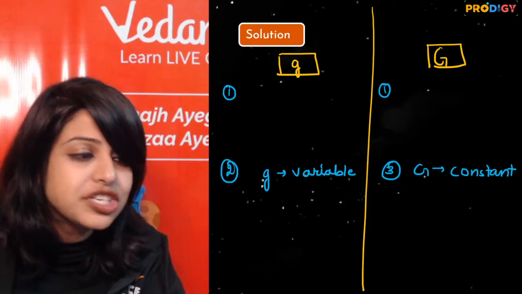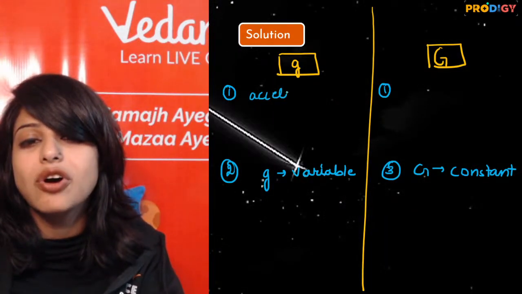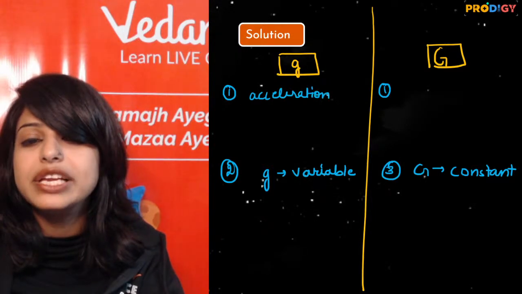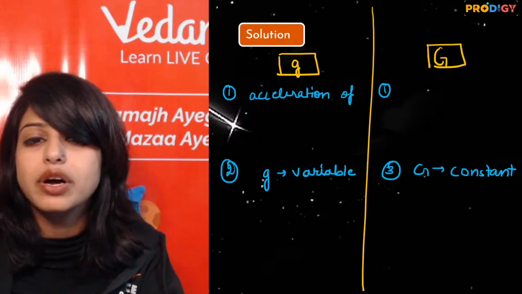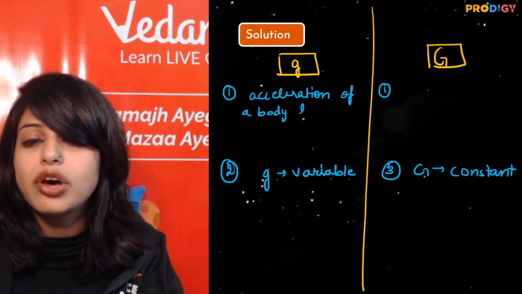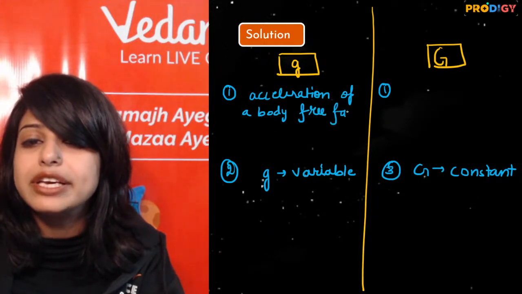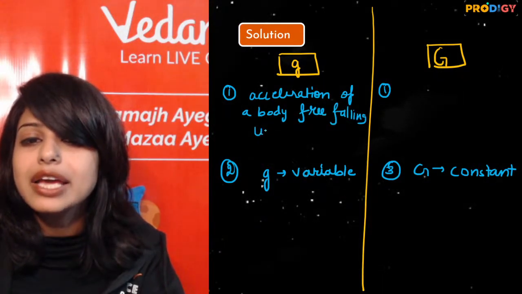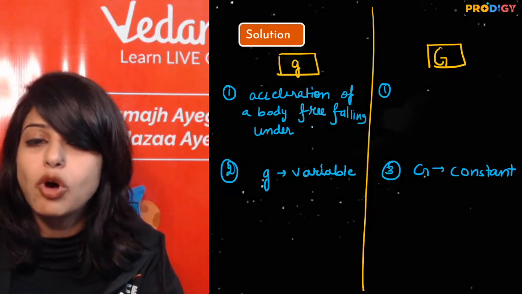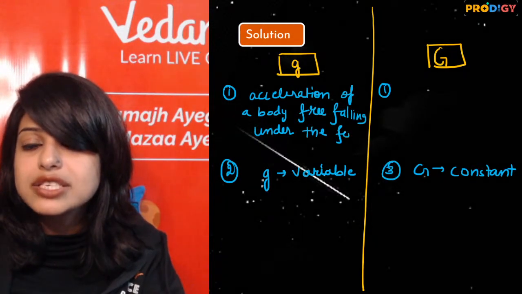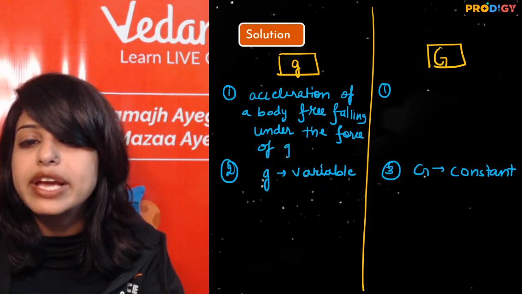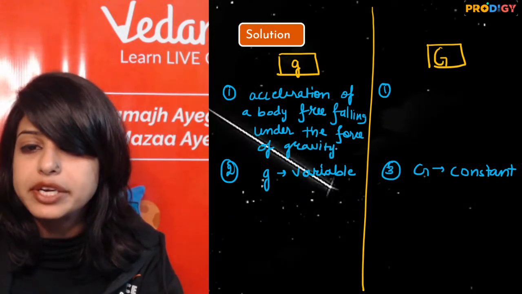Exactly. Small g is the acceleration of a body that is freely falling, acceleration of a body freely falling under the force of gravity only. Right? This is my small g. First point will be this. Always your definition. Mark it as a pointer.